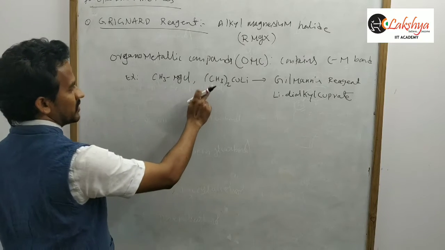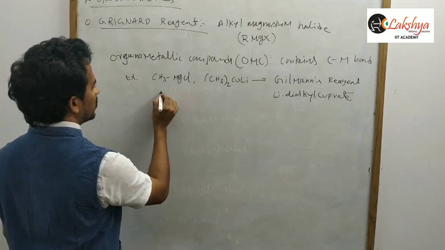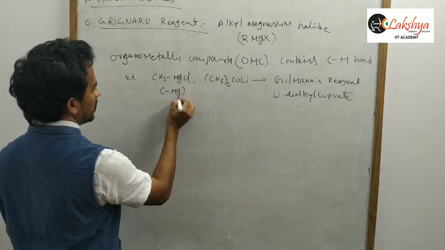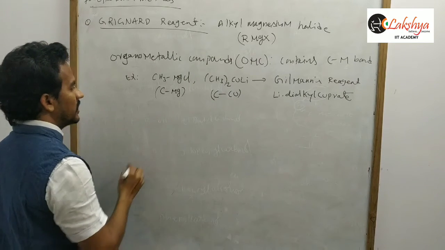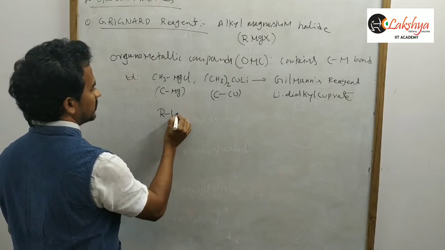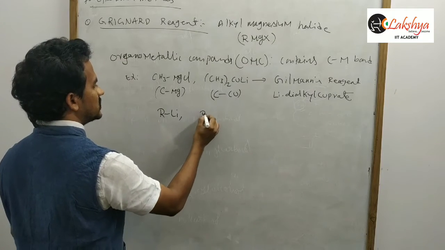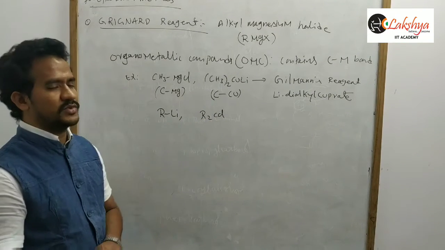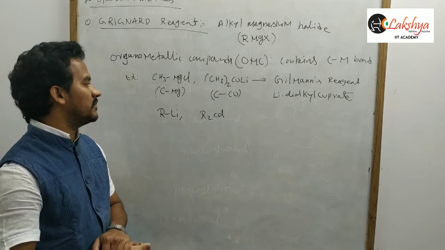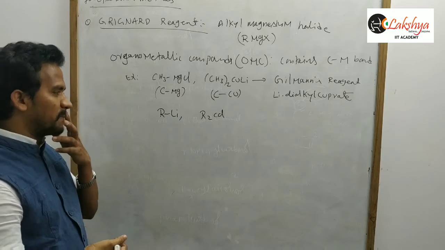Okay, and there is a bond between carbon and copper. Here a bond between carbon and magnesium. Here a bond between carbon and copper. And another one you can say is alkyl lithium. You can say dialkyl cadmium. All these are organometallic compounds because there is a bond between the metal and carbon.